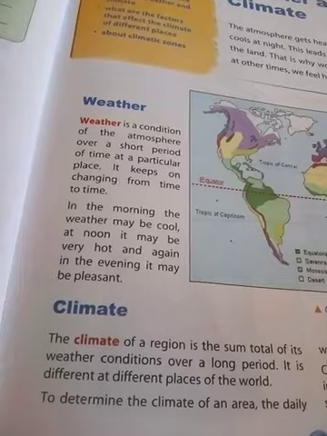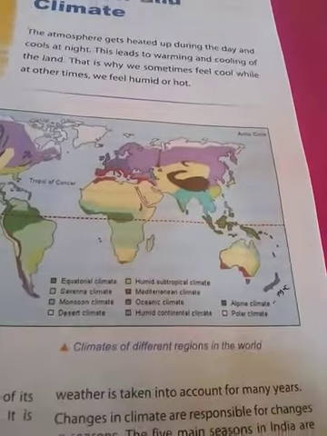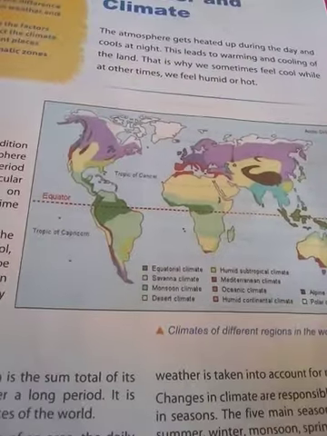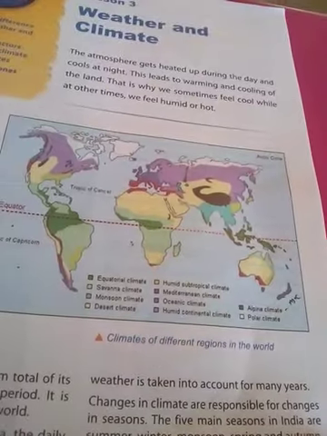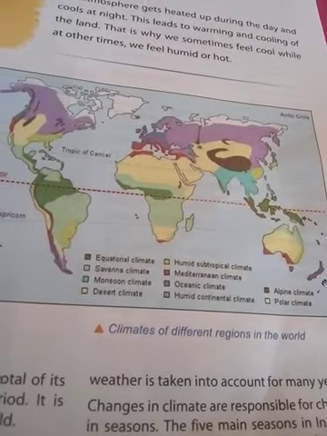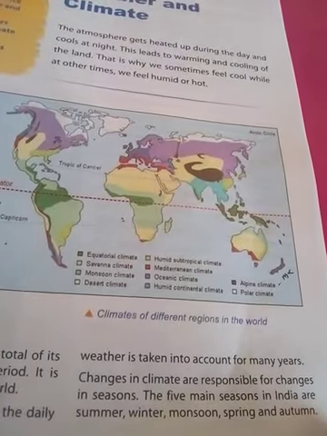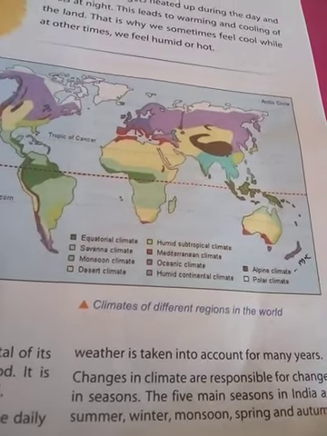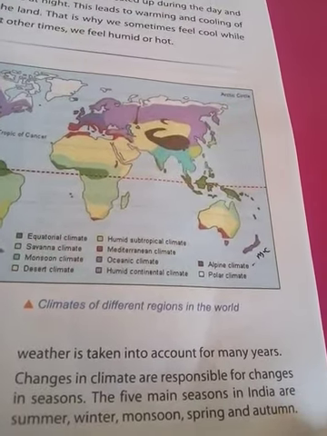How do we determine the climate, sir? To determine the climate of an area, the daily weather is taken into account for many years. The meteorologist or climatologist takes the weather into account not for a single day, but for many days and many years. So how does the climate change? The climate changes according to the seasons. The 5 main seasons in India are summer, winter, monsoon, spring, and autumn.